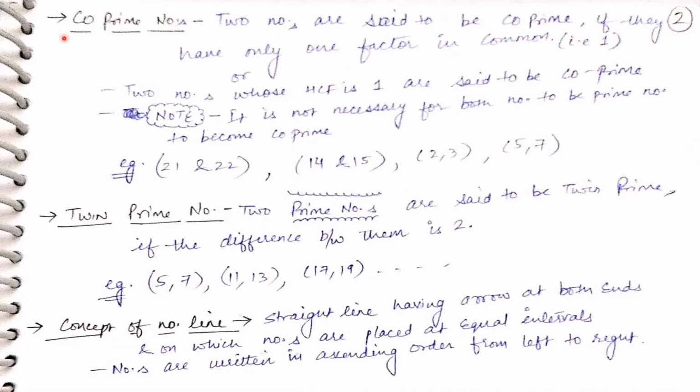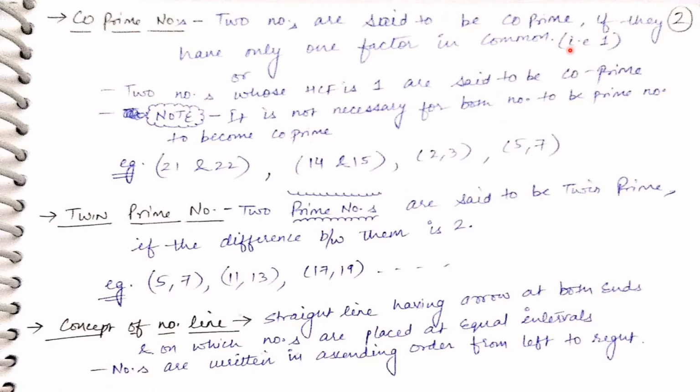Now, what do we mean by co-prime and twin prime? Just for the knowledge, it is not in the chapter, but still I am discussing it. What are co-prime numbers? Two numbers are said to be co-prime if they have only one factor in common, that is 1. Only 1 can divide both the numbers.